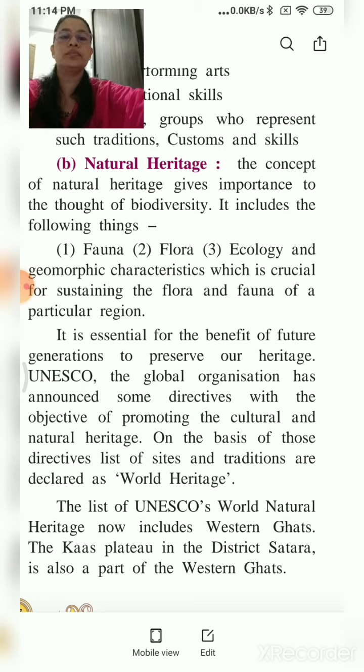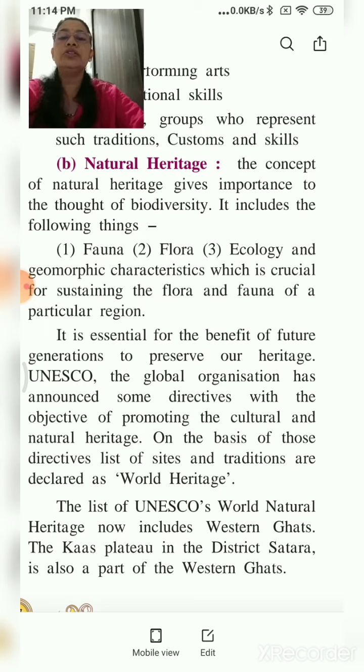Then geomorphic characteristics, which are crucial for sustaining the flora and fauna of the particular region. Now geomorphic characteristics relate to the form of the landscape and other natural features. The type of animals and plants which are found, and the habitat they live in, the ecology, is all related.